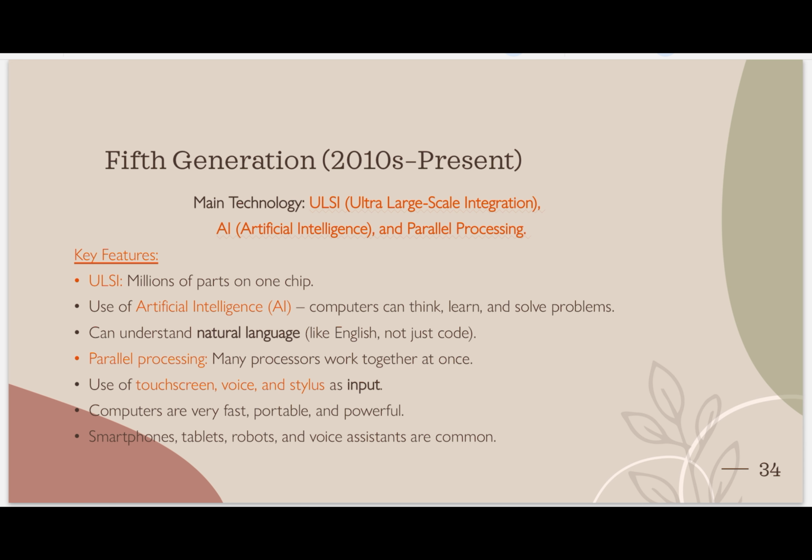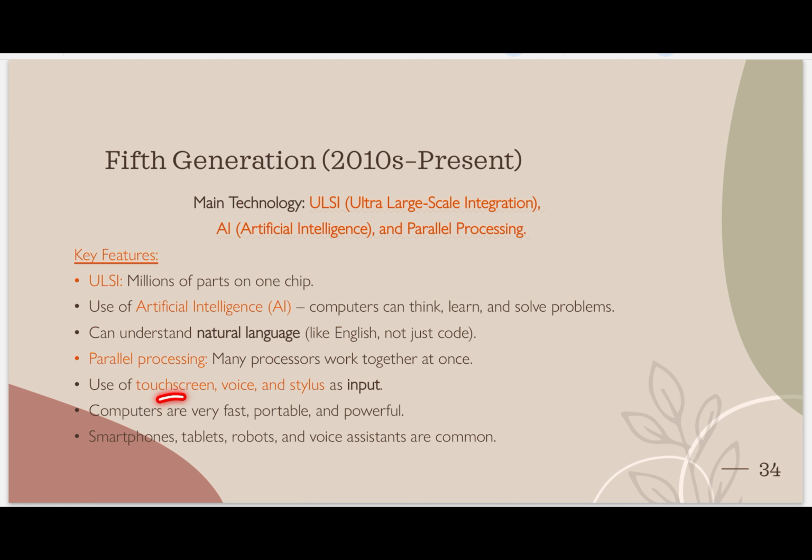Before, if you wanted to talk with any computer, we could type English, but it didn't understand. Why? Because the English language is converted into high level language, high level language is converted into assembly language, and assembly language is converted into machine language, and only that machine language the computer understands. This is a hidden step. But nowadays, if we speak in English also, they understand. Parallel processing: many processors work together at once. As I gave you the example, parallel processing means many processors working together.